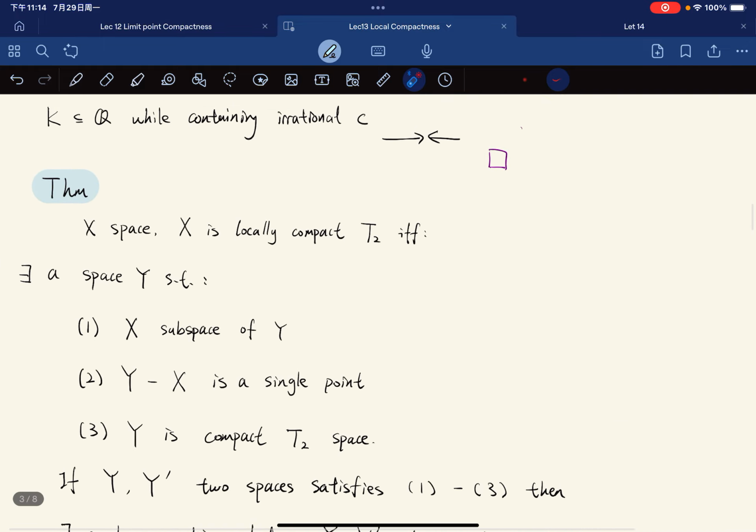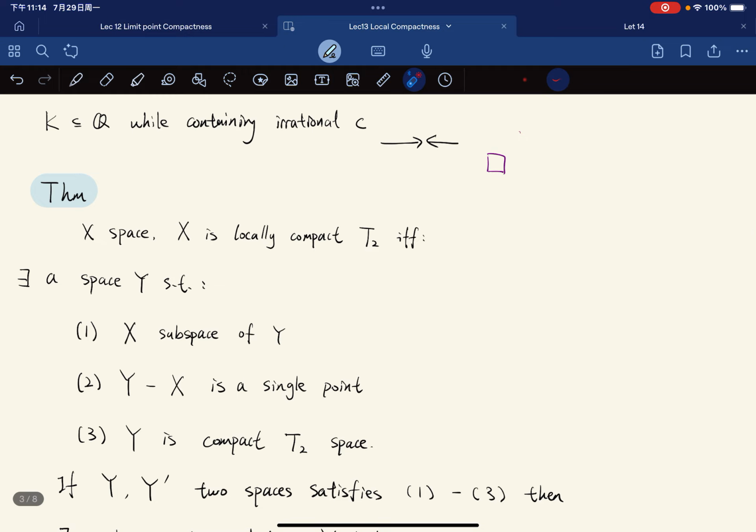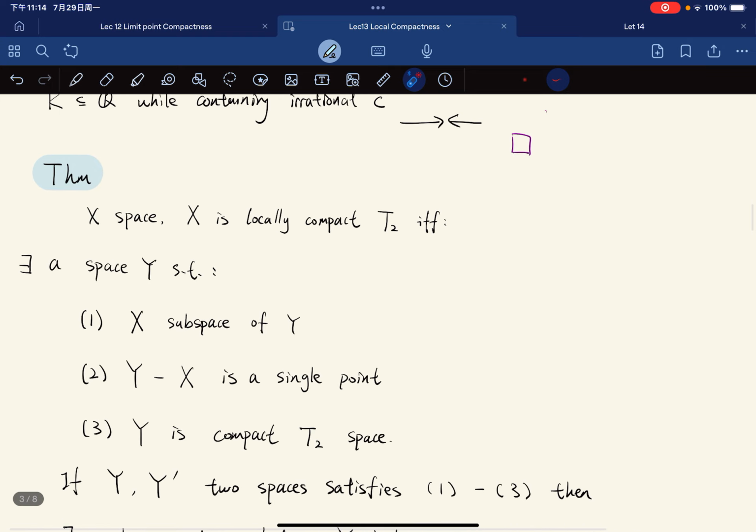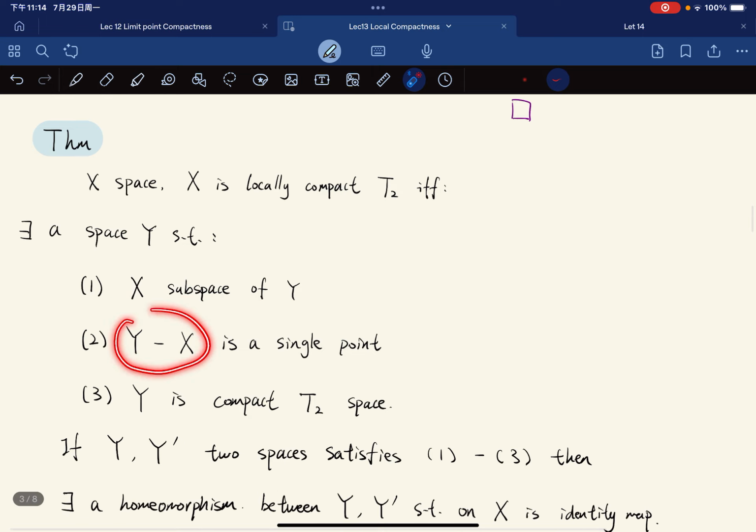Okay, so now comes the big theorem of locally compact Hausdorff spaces. This gives rise to the notion of compactification of a topological space. The theorem states that a space X is locally compact Hausdorff if and only if there exists a topological space Y such that the topology on X is equal to the subspace topology of X inherited from Y. Also Y minus X is a single point, so Y has only a single point more than X. And this space Y itself is a compact Hausdorff space.